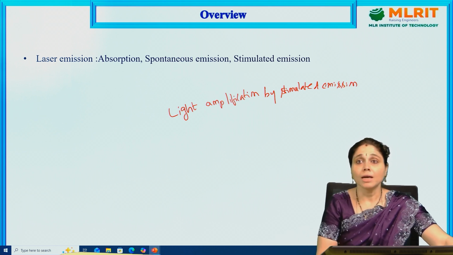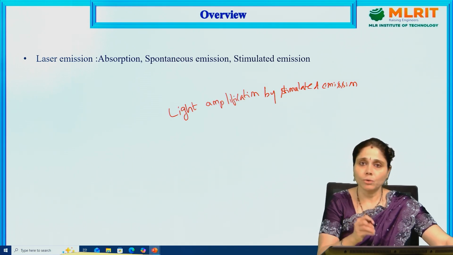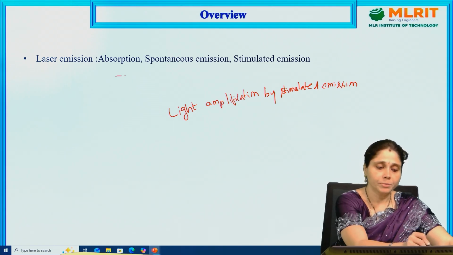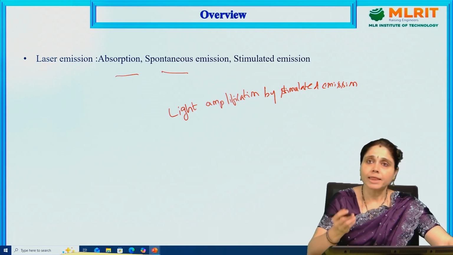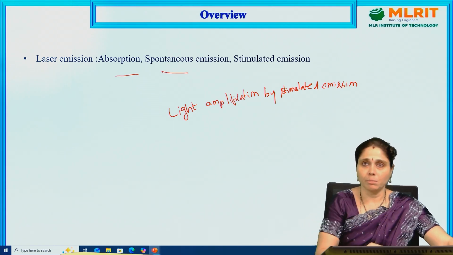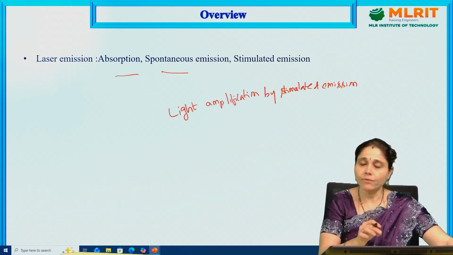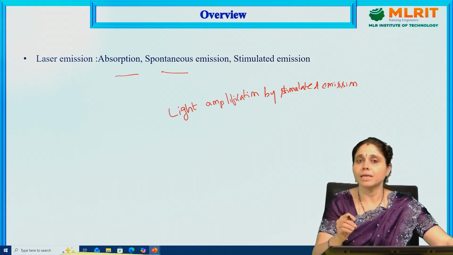Already we have learned. But in order to achieve the stimulated emission, we need to get into the topic of absorption and spontaneous emission. Then only we can get the stimulated emission of radiation, and by the stimulated emission of radiation itself, we have the laser beam, the laser output.